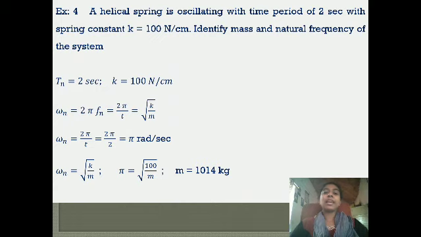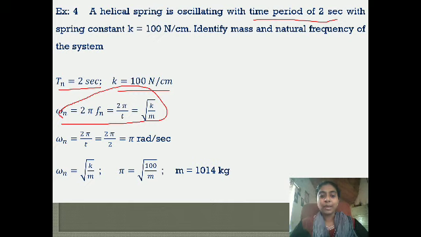Next problem: a helical spring is oscillating with a time period of 2 seconds with spring constant k equal to 100 Newton per centimeter. Identify the mass and natural frequency of the system. You are asked to find the mass m and natural frequency omega n. So time period Tn is 2 seconds, and spring constant k is given as 100 Newton per centimeter. Now we know the relationship.